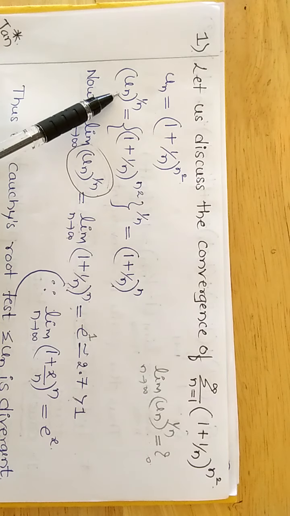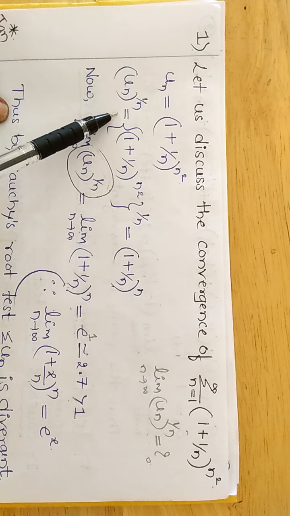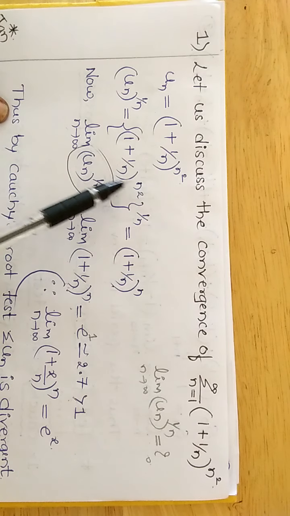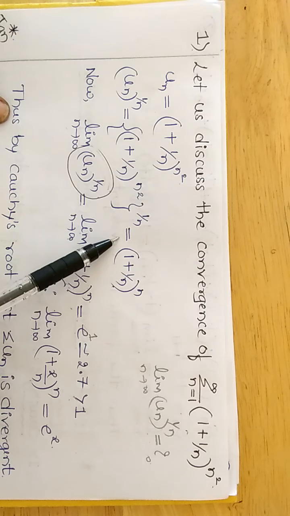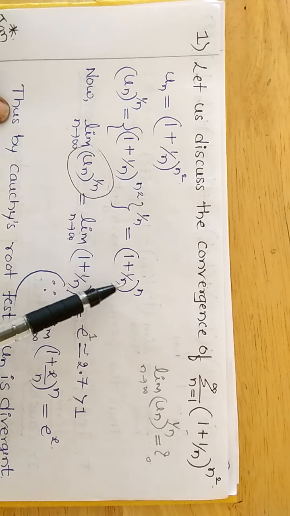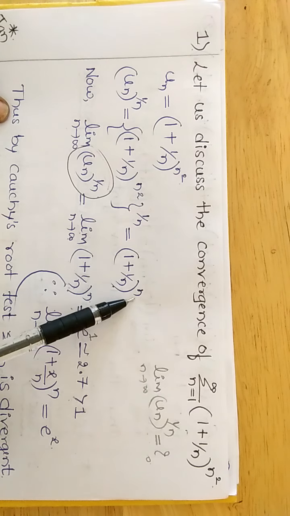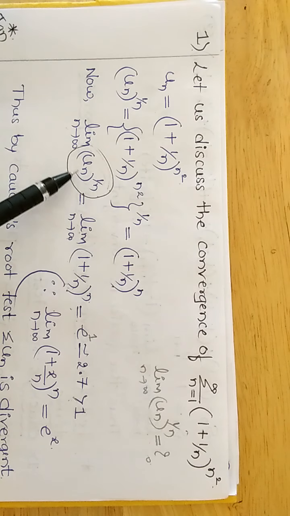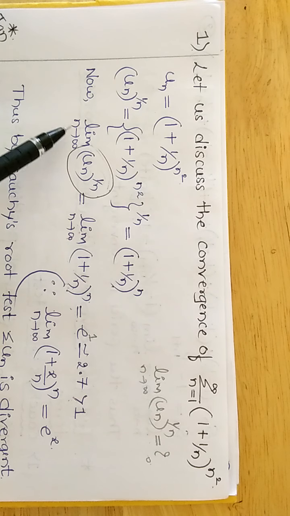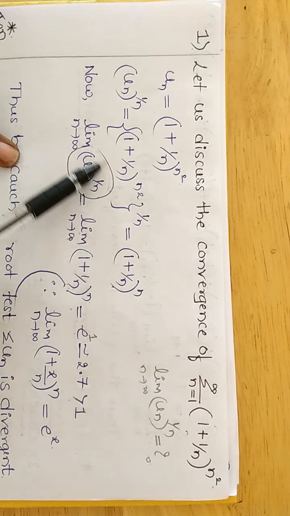Raising the power 1 by n on both sides, we get un raised to 1 by n is equal to, keeping the un value as it is, raised to the power 1 by n, which is (1 plus 1 by n) raised to n square divided by n. Yes, it is n only. Now take the limit on both sides of un raised to 1 by n as n tends to infinity, which is equal to the limit of (1 plus 1 divided by n) raised to n.